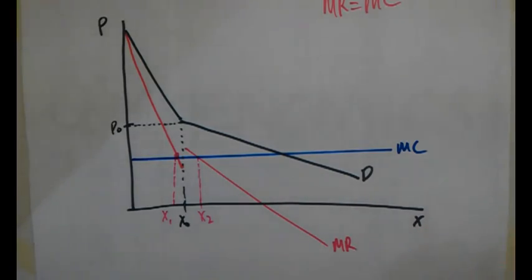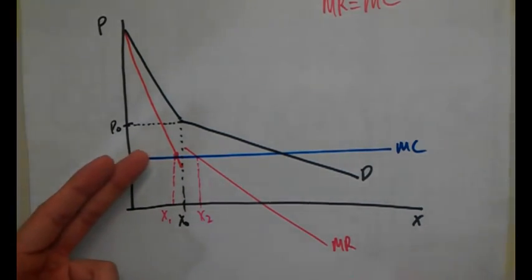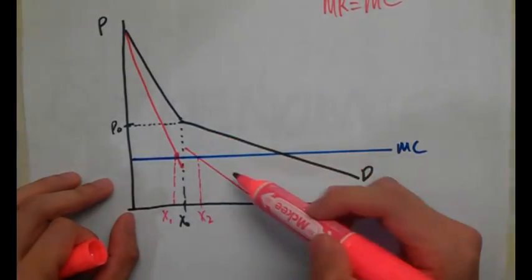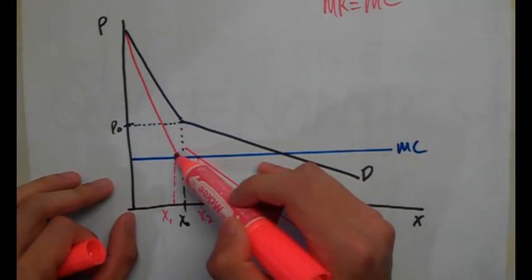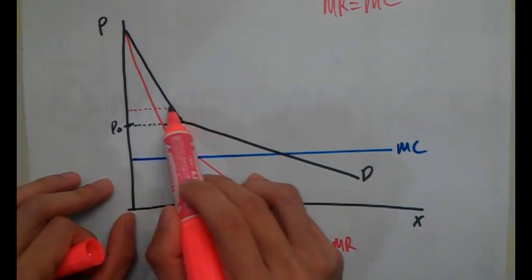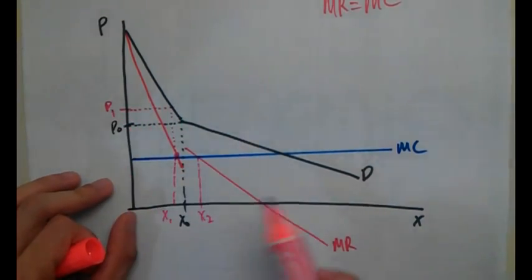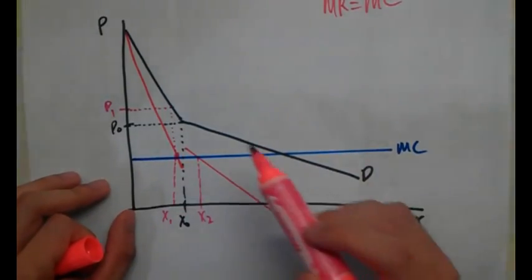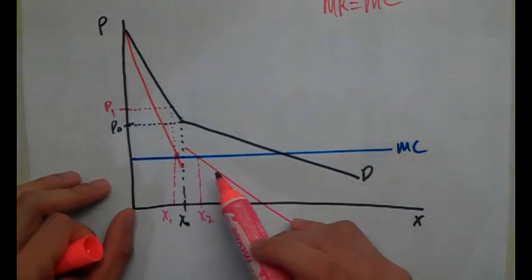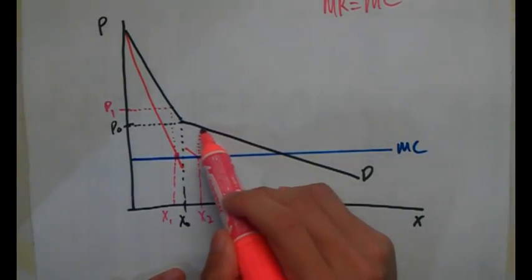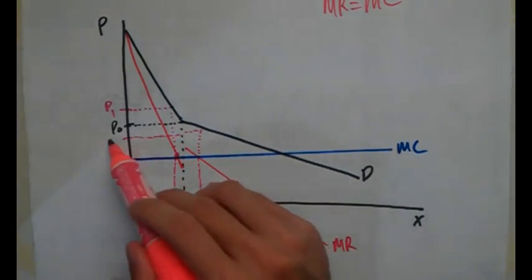Very simple. If we are going to discriminate, and we're going to charge only the inelastic people, the super inelastic comedies people, we do what we normally do. From this point, we bring the point up to the demand curve, and then bring it horizontally to the left side, and we will have P1. So we will charge the type A customers P1. What about the elastic people, the no sense of humor people? Same from here, bring it up, bring it to the left side again. That is P2.